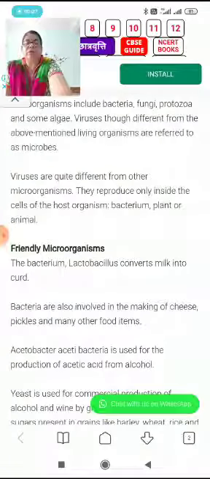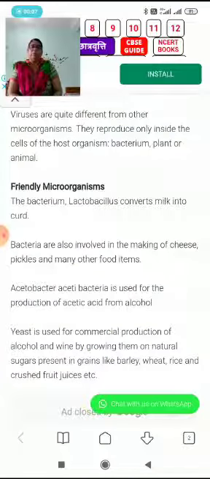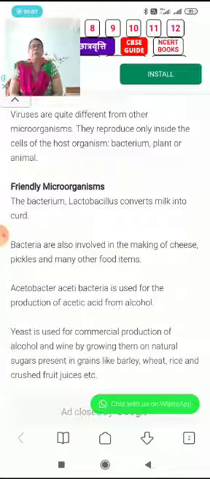Yeast is used for commercial purposes for production of alcohol and the process of fermentation. A lot of bakery items you are eating every day can be fermented with the help of yeast. They grow inside the dough, inside the batter, fermenting the batter and making it fluffy, so you can get fluffy baked items.